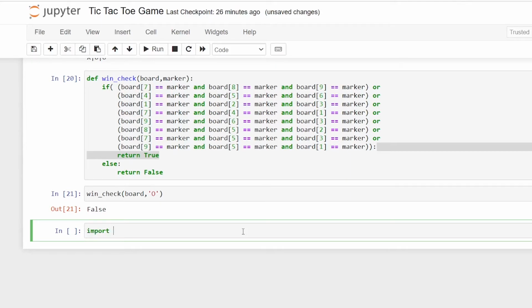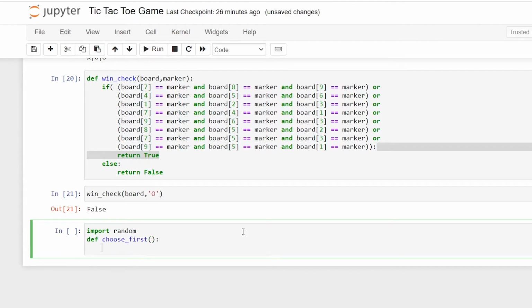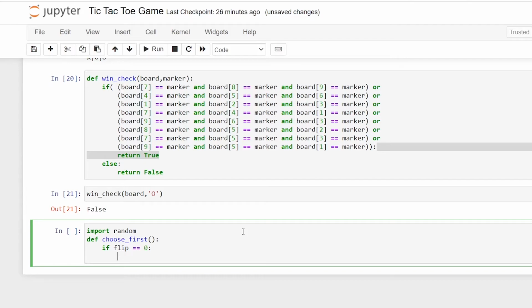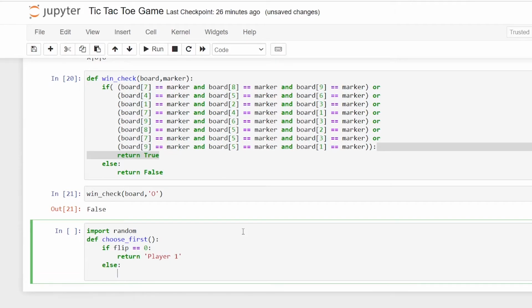So let's just import, and let's define a function. Let's choose first. So if the flip turns out to be equal to 0, then we're going to return saying that he's player 1, else he's player 2.